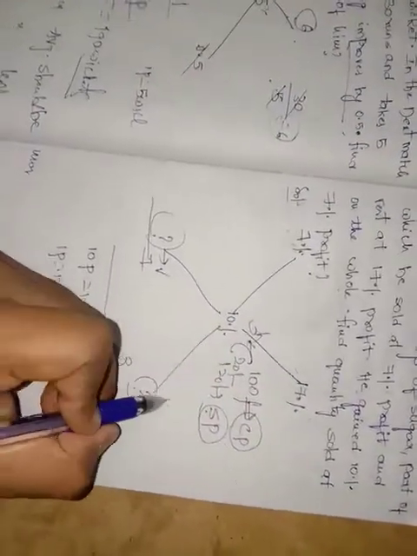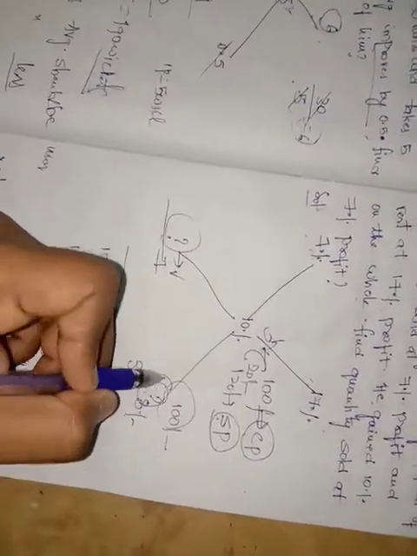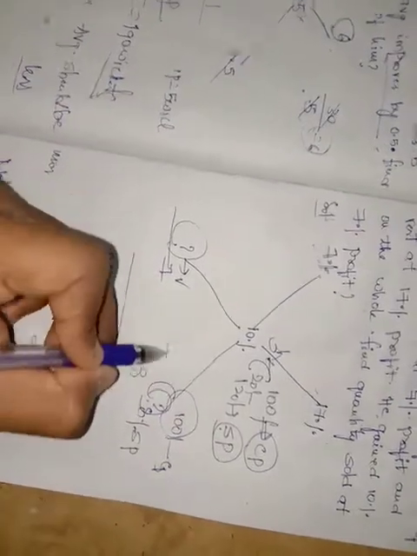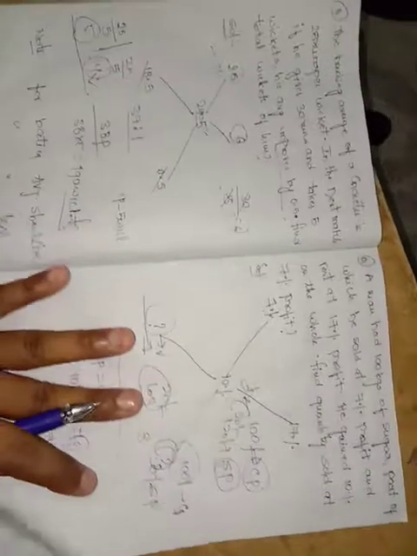Cost price means the price for which you are buying, selling price means the price for which you are selling. If I buy at 100 rupees and sell at 80 rupees, I'm not getting any profit, I'm getting a 20% loss. I think you got which is profit and which is loss. We'll be discussing cost price and selling price in brief in the explanation on profit and loss.